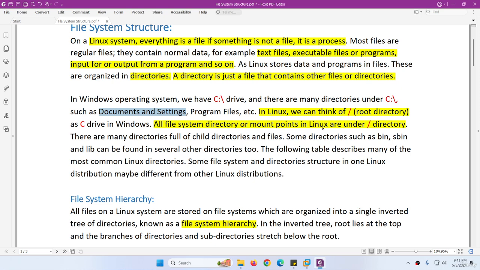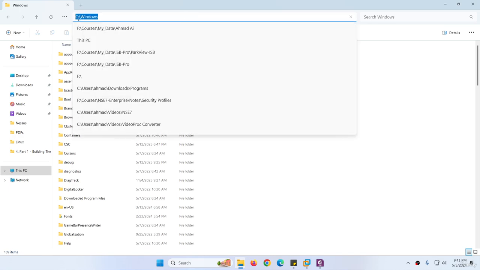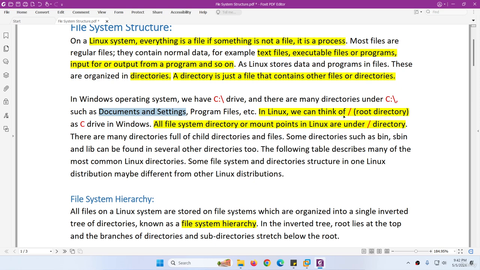Similarly in Linux, we have the root directory with a forward slash. Here in Windows we have a backslash, as in C backslash, and you will find all the details. In Linux, we have a forward slash, and we call it the root directory. Just like the C drive in Windows, we have a root directory in Linux, and you will find all file system directories under it.